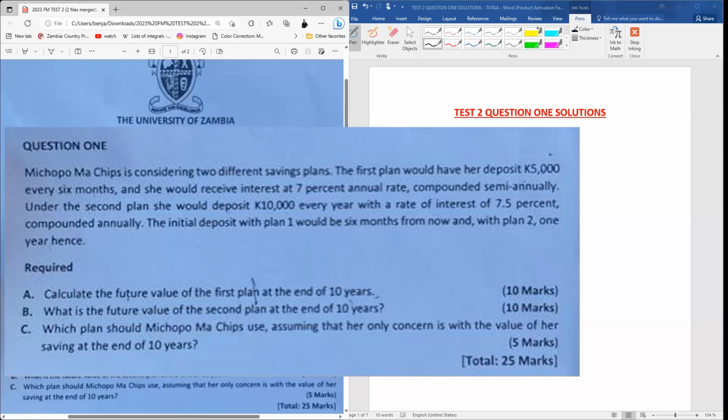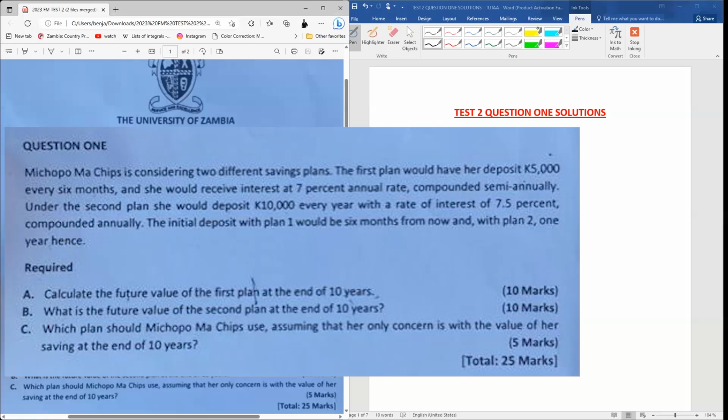Then the question further goes on to say the initial deposit with plan 1 would be 6 months from now, so the first deposit will be made at the end of this first 6 months. And with plan 2, the initial deposit will be made when? At the end of the year, or a year from now.